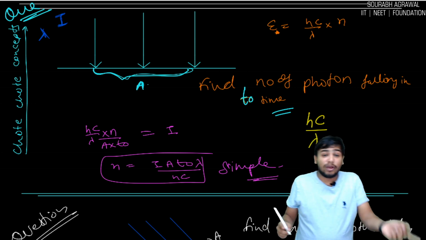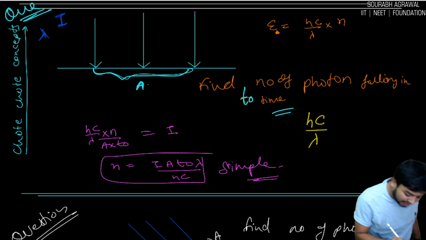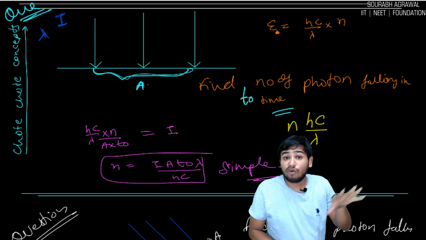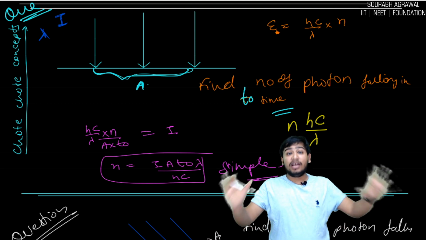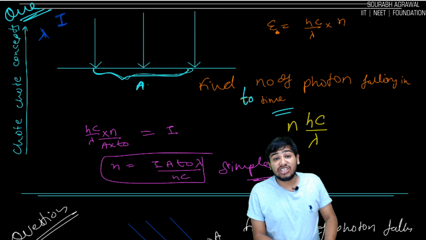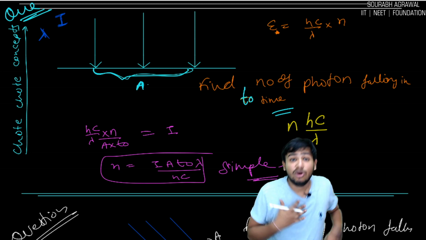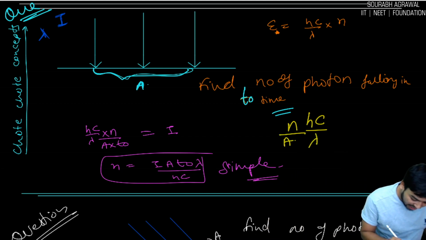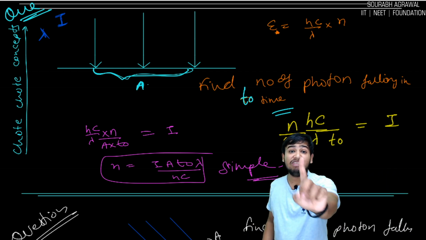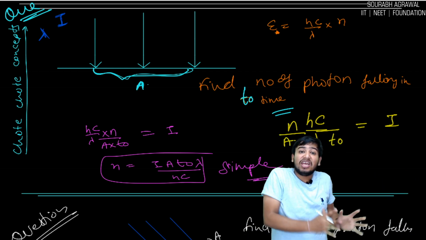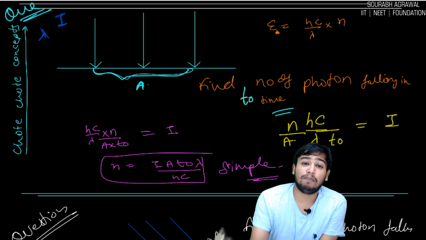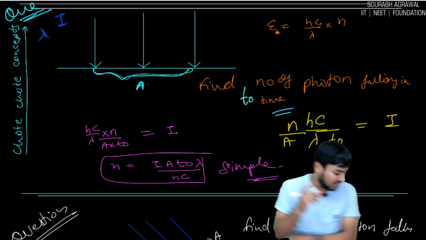We have to calculate how many photons have fallen. Let the number be n. So total energy will be nhc by lambda. Now if I want intensity, what will I do? Total energy upon area upon time. Area is A, time is T naught, which is equal to I. Simple, one line answer: energy per unit area per unit time is your intensity.